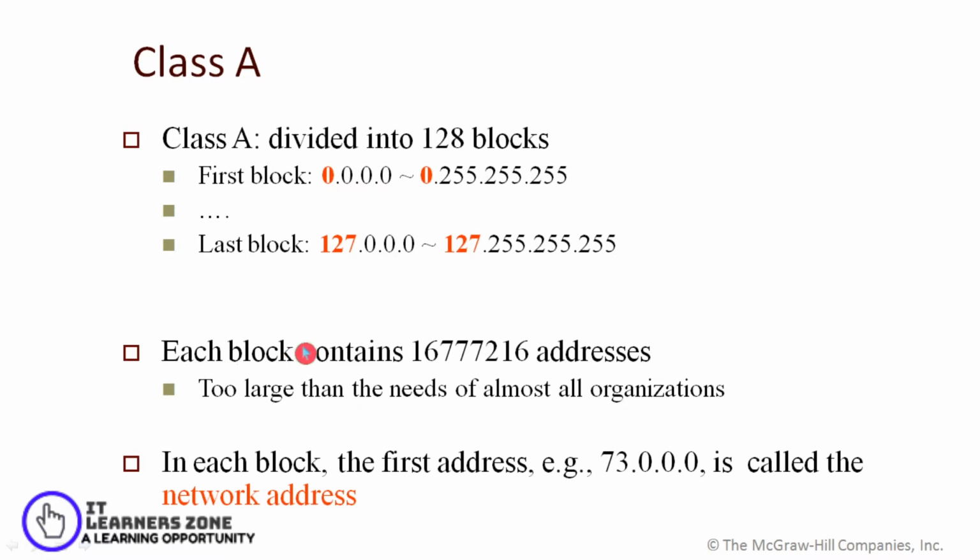Each of these blocks will contain 16,777,216 addresses altogether, and these can be assigned to your hosts. In each block, the first address is called the network address.